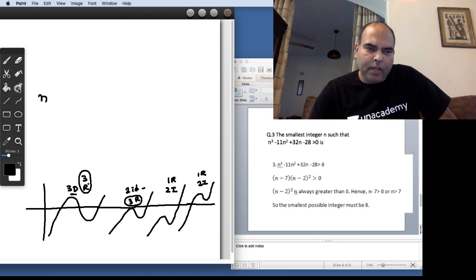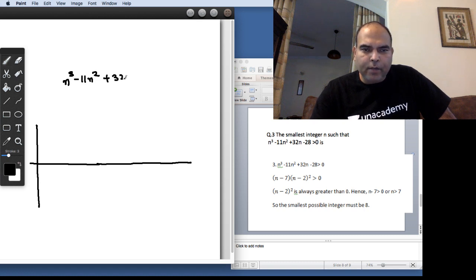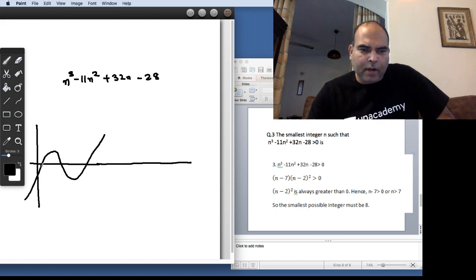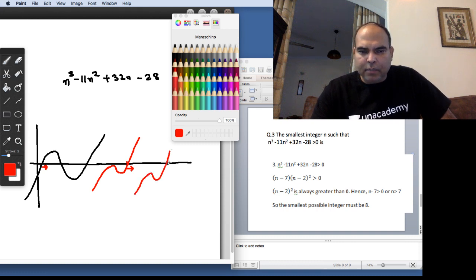So when you start thinking about these four kinds of graphs, you realize that for the inequality n cube minus 11 n square plus 32n minus 28, if I want this to be greater than 0, then depending on the graph, my smallest integer will come just to the right of where the graph is cutting the axis, right?